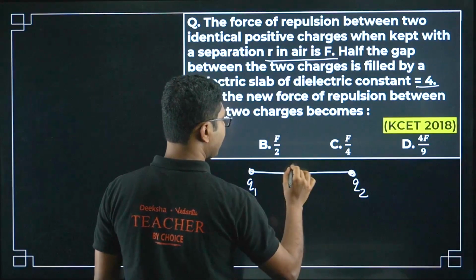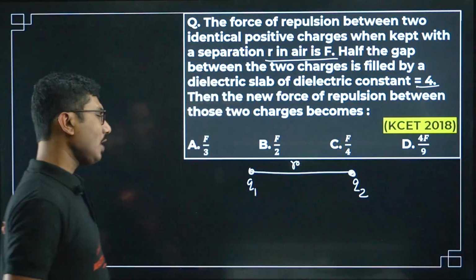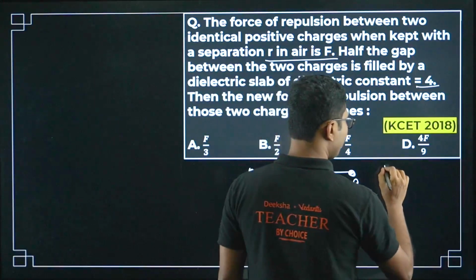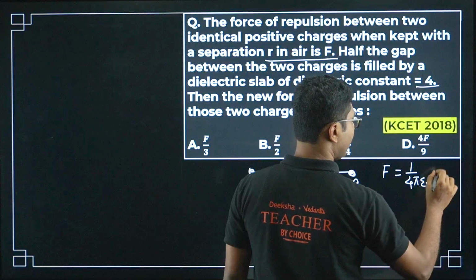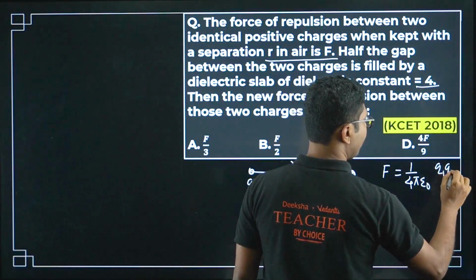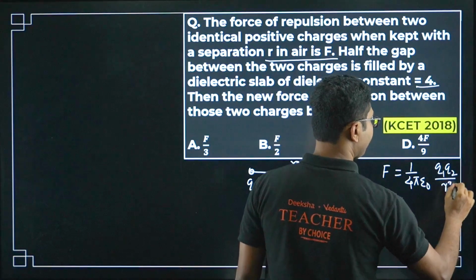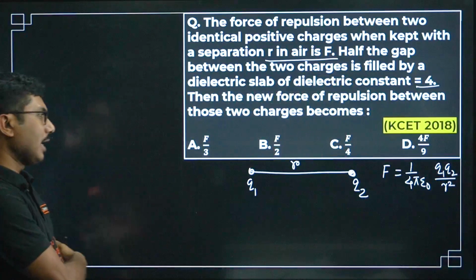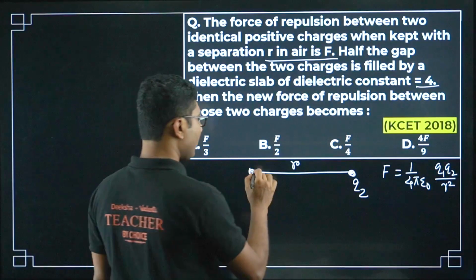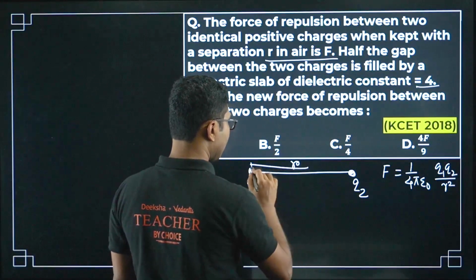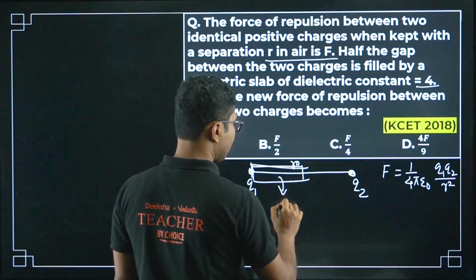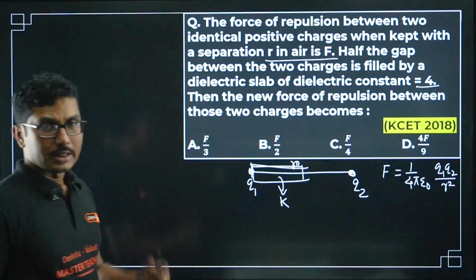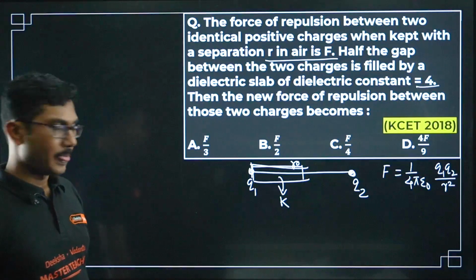So the distance between them, say r, and what is the force? Force is 1 by 4 pi epsilon naught q1 q2 by r square. Okay, now if you fill half of it with a dielectric constant k, then what will be the force between them?